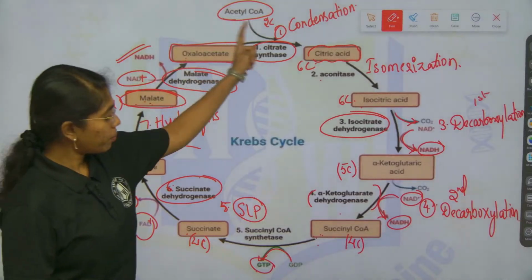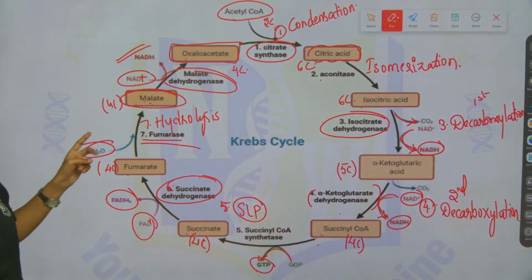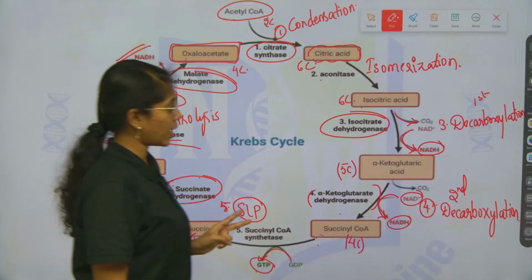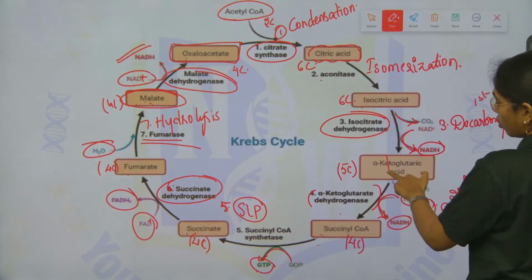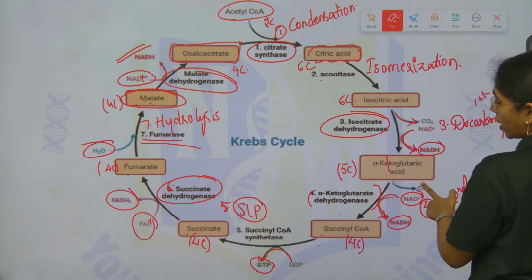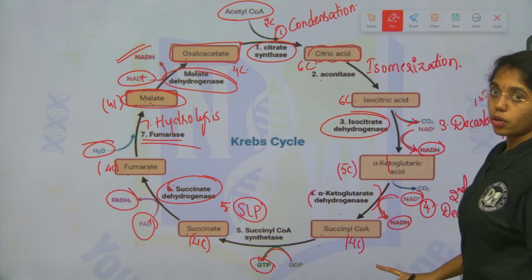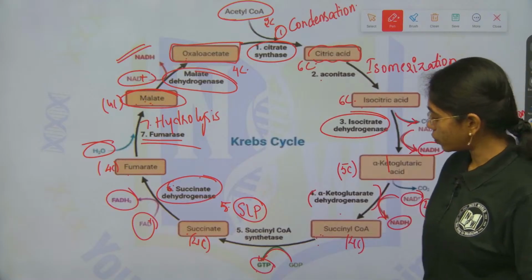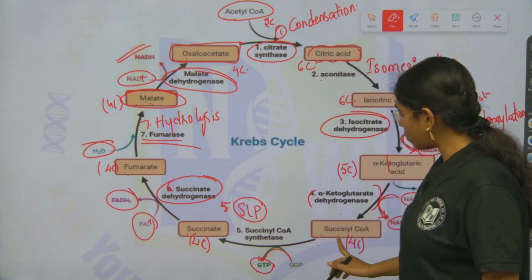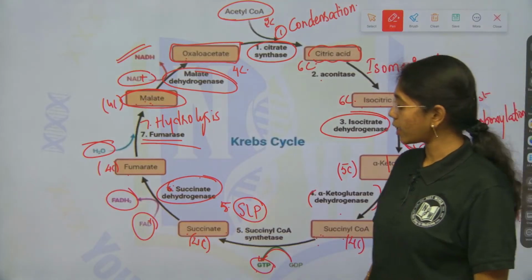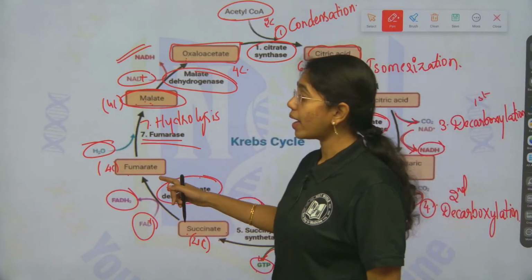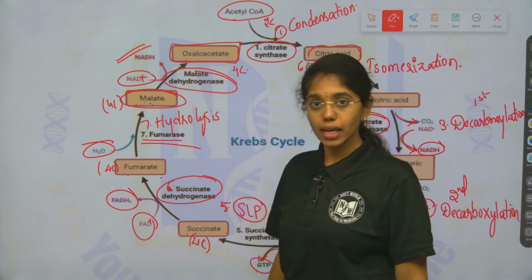So, in this complete sequential reaction, 2 decarboxylation reactions will occur, that is from isocitrate to alpha ketoglutarate and from alpha ketoglutarate to succinyl CoA. One substrate level phosphorylation occurs, that is from succinyl CoA to succinate. 2 dehydrogenation reactions from succinate to fumarate and malate to oxaloacetate.